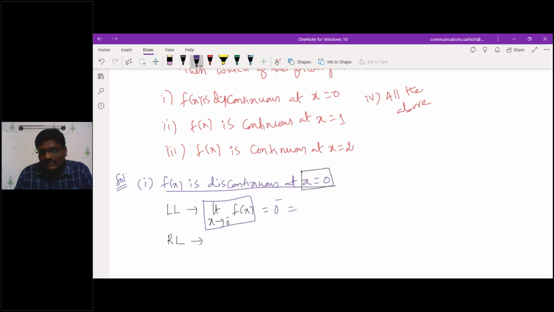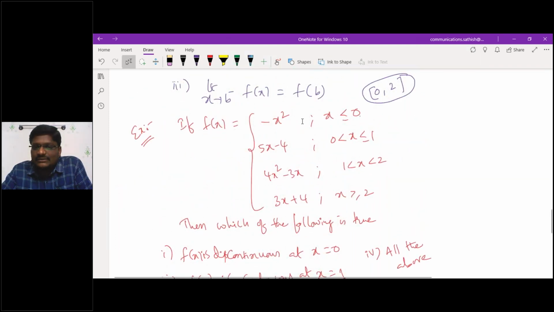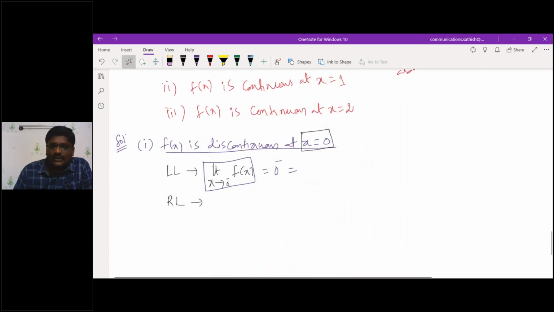What will that 0 minus value be? 0 minus means less than 0. So what is the function for less than 0? Here you have minus x square. For less than 0 it is minus x square, and at equal to 0 also the given value is 0 only, I mean minus x square only. The given function will be minus x square. If I substitute that, I'll have 0.